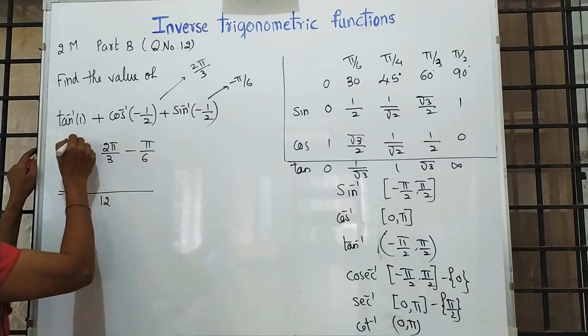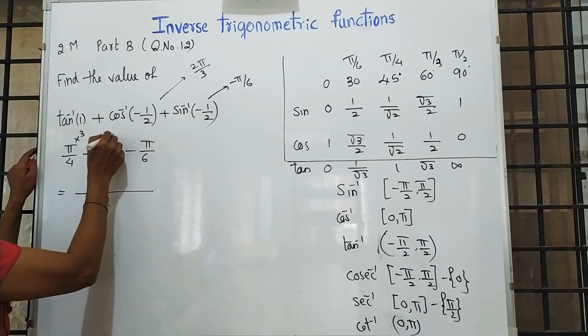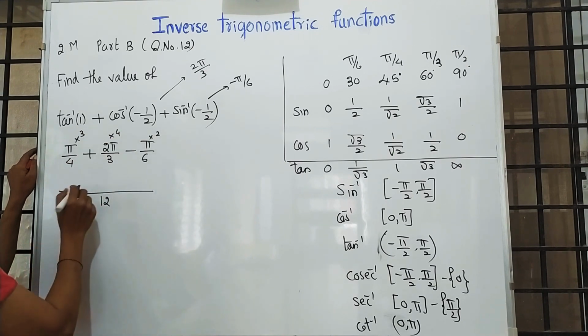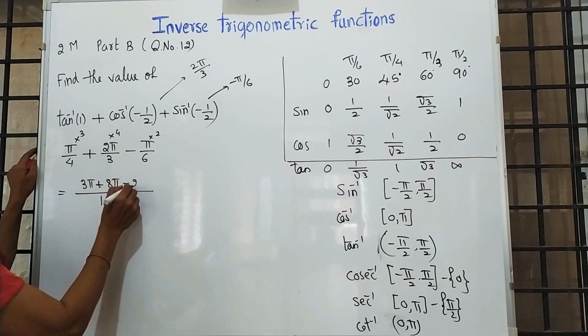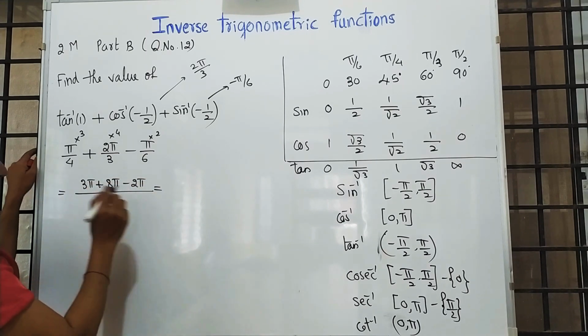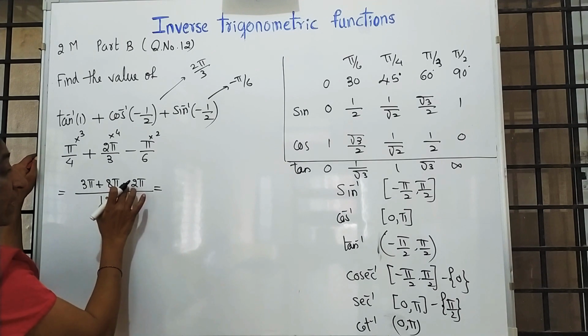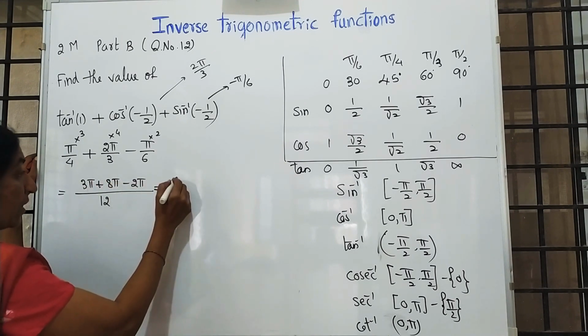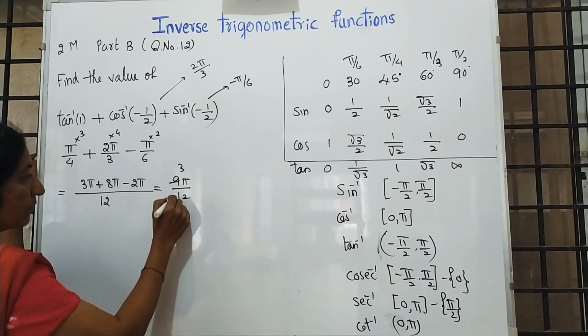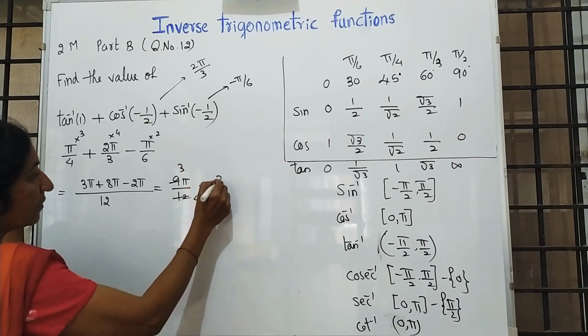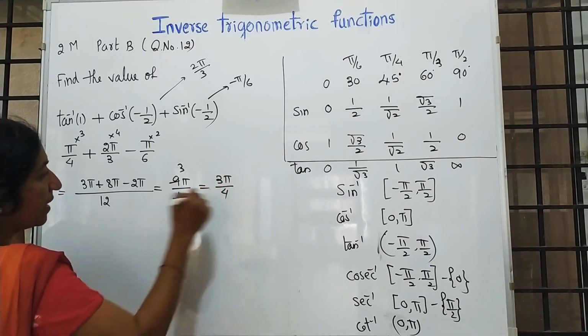LCM is 12. 4 3s are 12, 3 4s are 12, 6 2s are 12. 3 pi plus 8 pi minus 2 pi. So, it is 8 minus 2 is 6, 6 plus 3 is 9 pi by 12. So, the answer is 3 pi by 4.